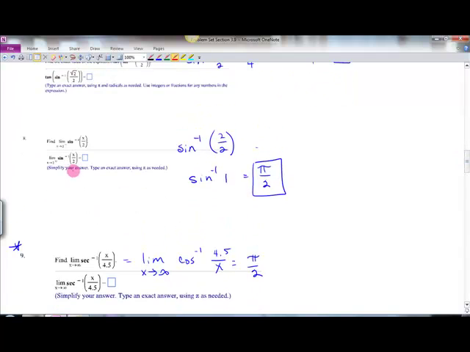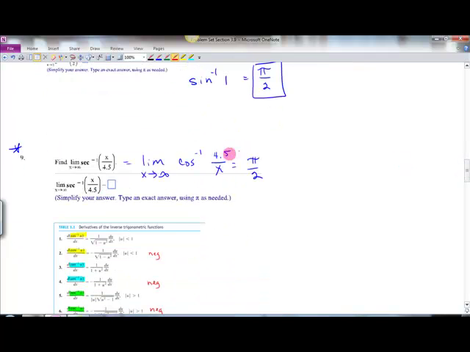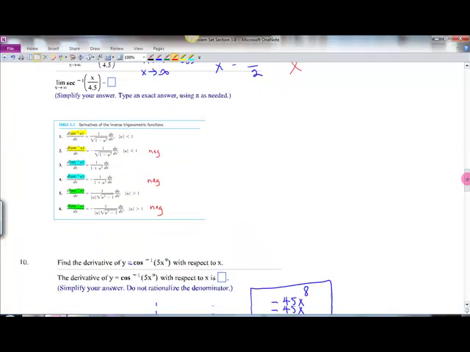And it says type an exact answer using pi as needed. So it doesn't want degrees, it wants pi over 2. This is the question that was taken out of your homework, so remember that you're not going to have something like that. I put in the rules right here because the remainder of the problems will be dealing with the rules.